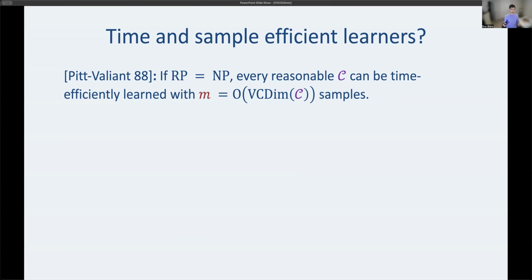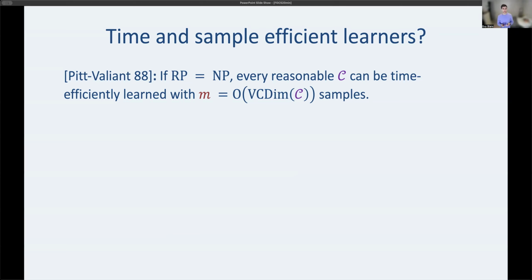Okay, now this is a really cool result in the sense that it's not that we believe P equals NP. Most people believe this is not the case, but it at least says that good luck proving that time and sample efficiency is not always possible, because in doing so, you'd have to prove, essentially, the most important question in theoretical computer science. Okay, so that's a beautiful result.